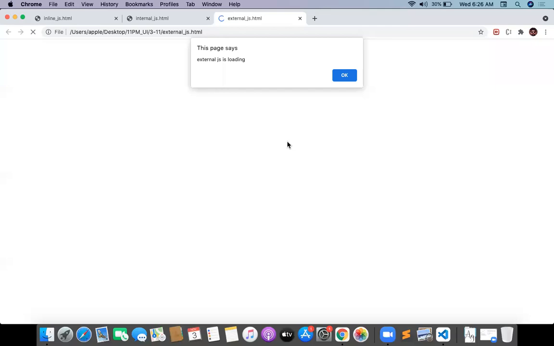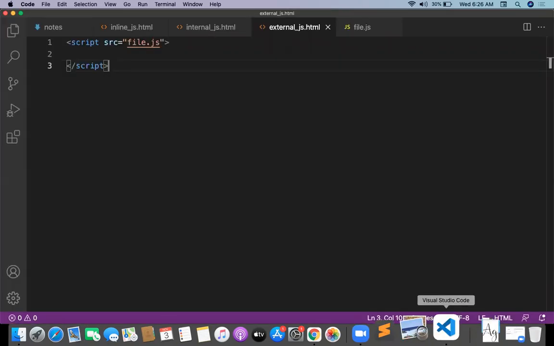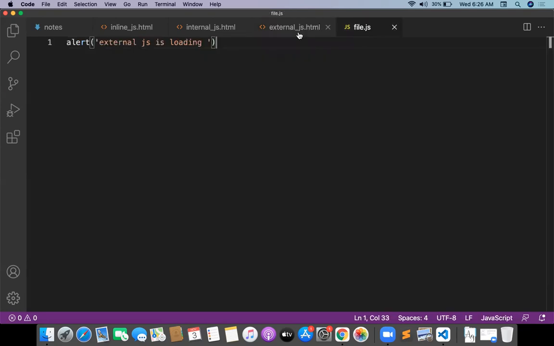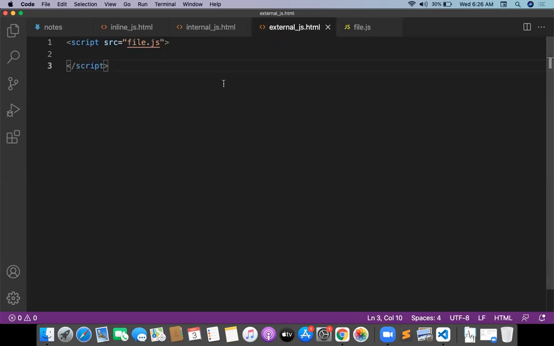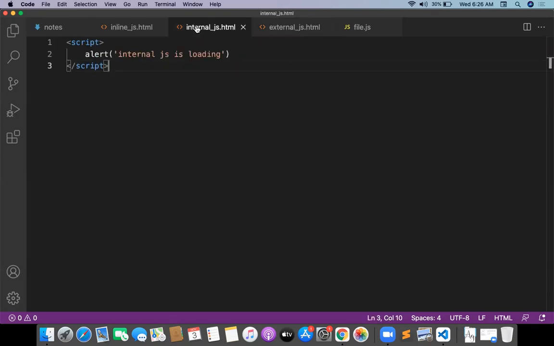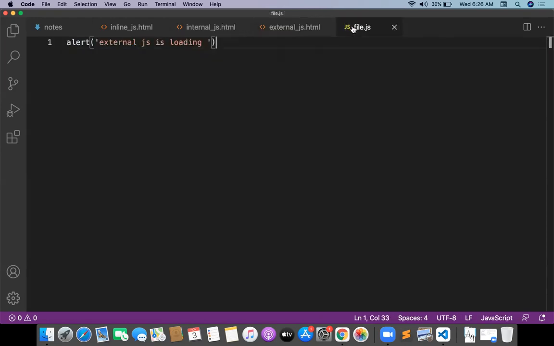Now, finally, what is going to happen? When I open the default browser, external JS is loading. Yes, I got it. It means the external JavaScript is completely loading into the HTML file. So this is the external JavaScript, this one is the inline JavaScript, and this one is the internal JavaScript. External JavaScript means we have to create the JS file. That JS file can be included for any kind of HTMLs in your complete application.